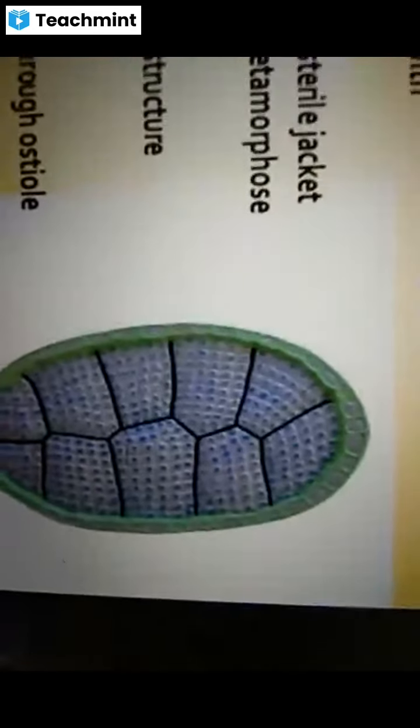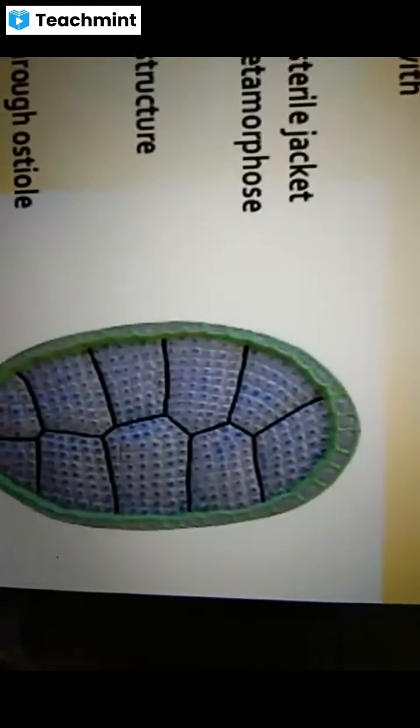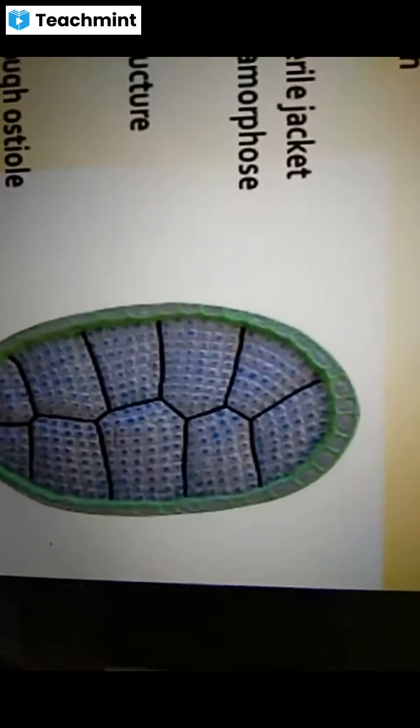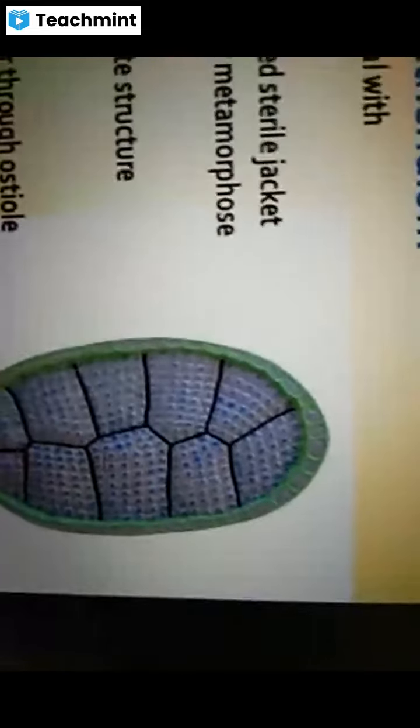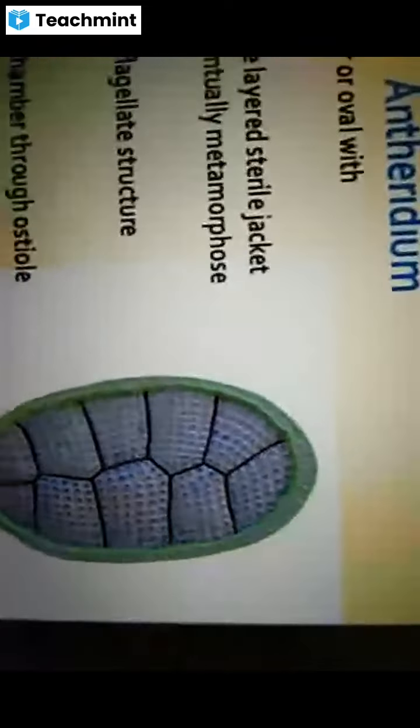After the complete development of these male gametes, the antherozoids, due to the pressure exerted by them and at the same time by absorbing water, the uppermost cells at the tip of the antheridium, known as lid cells, rupture open.